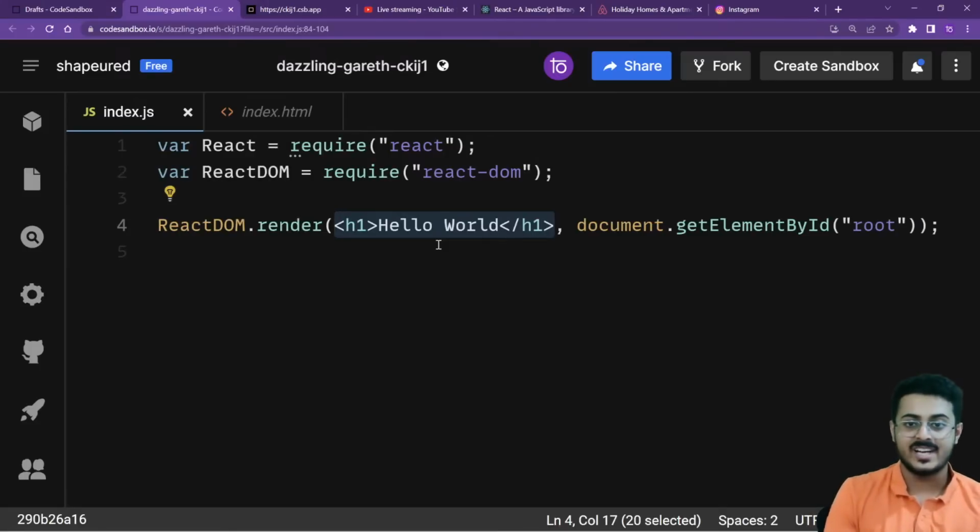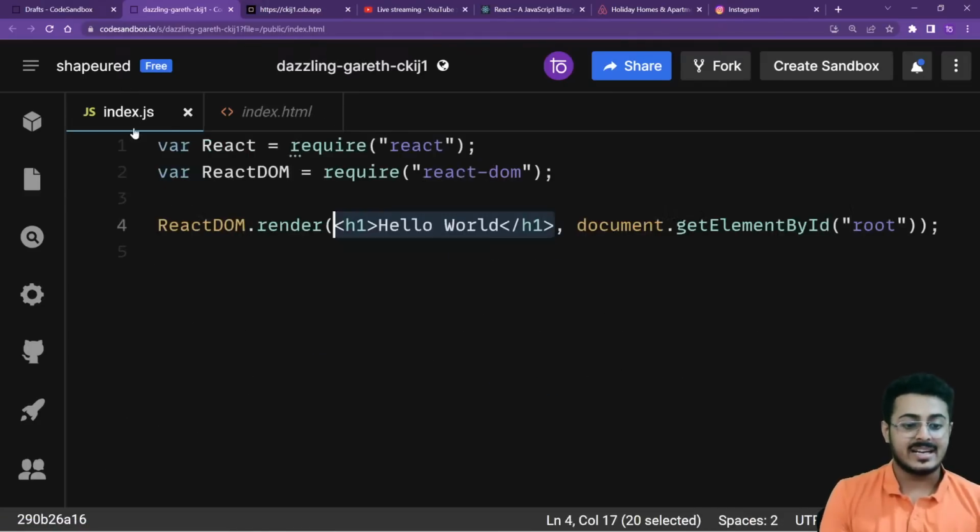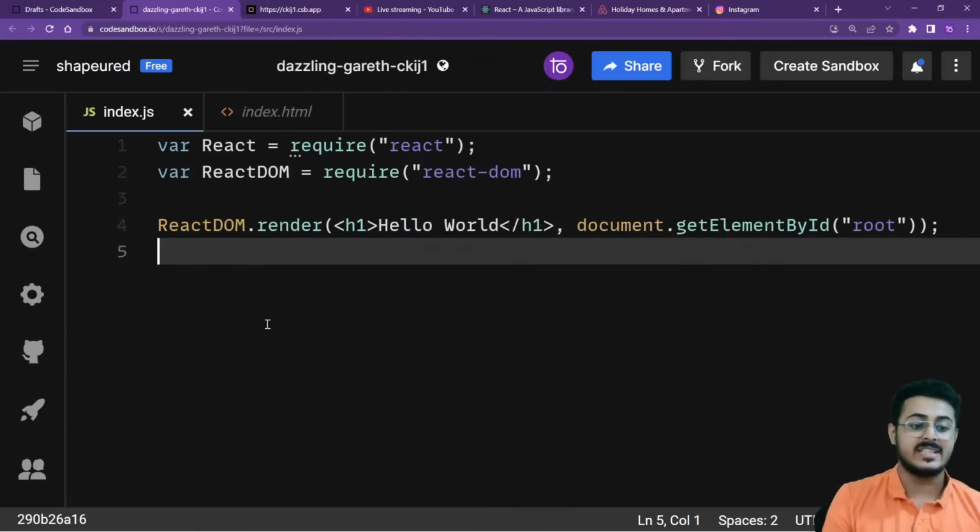This is what we are doing right over here. This is the h1 tag, and this h1 tag is getting rendered inside the element called root. That is the ID of root. So you have the div tag with the ID of root right over here, and you are rendering the h1 element inside of that. You are using ReactJS to render the h1 element and put it inside the div tag with the ID of root.